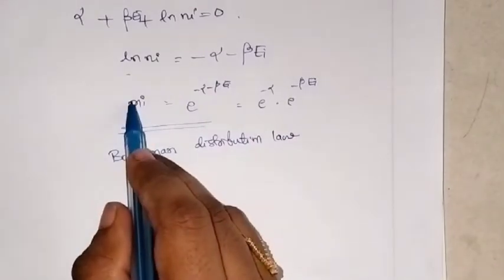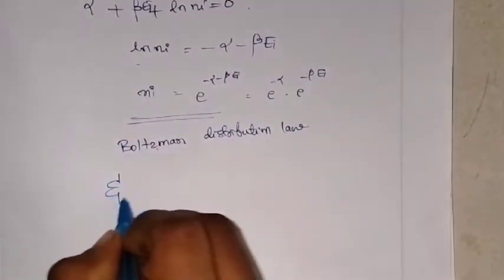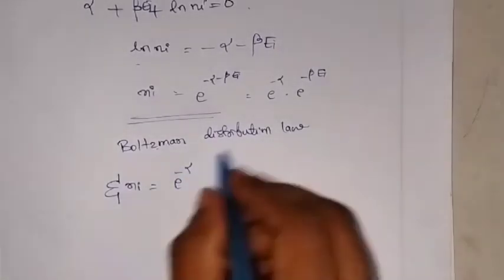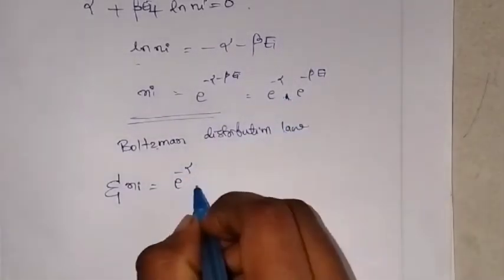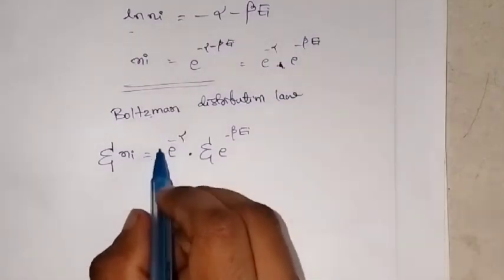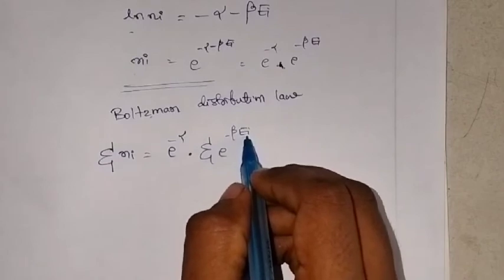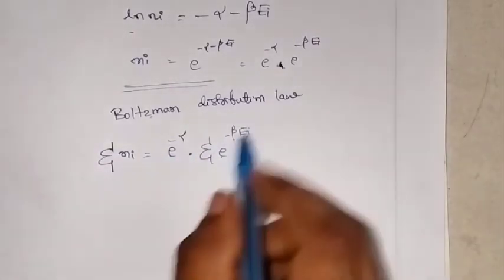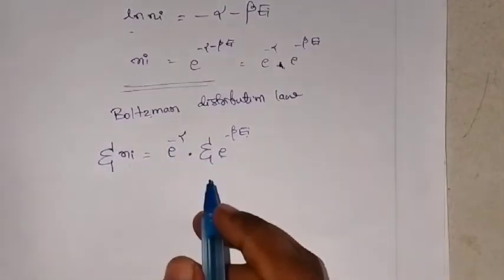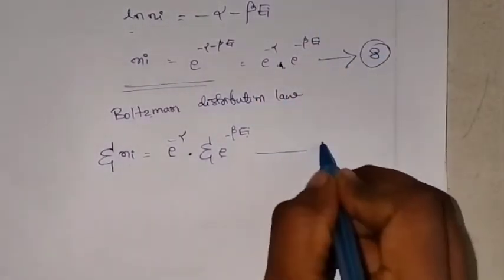Now take the summation: summation ni is equal to e to the power minus alpha into summation e to the power minus beta ei. Summation need not be written on the first term because it is a constant, but you have the ei term here, so summation can be written here. I name this equation as equation number 8 and this as equation number 9.